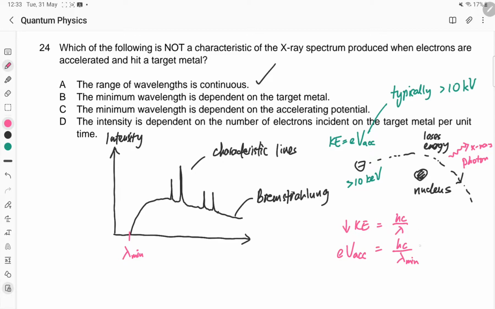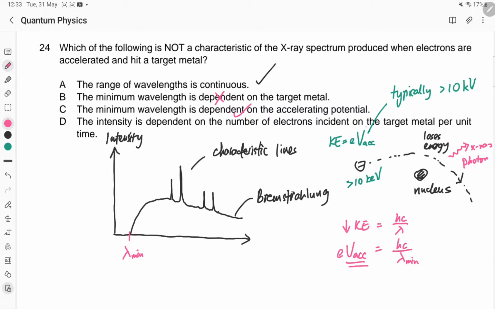We can see from this equation that the only thing this lambda minimum depends on is the accelerating voltage, which is how much KE you gave this electron in the first place. So it's not dependent on the matter. So this statement is actually wrong already. And it is dependent on the accelerating voltage. So C is correct.